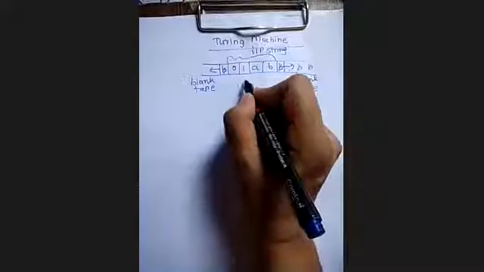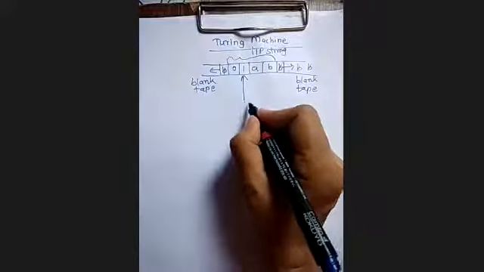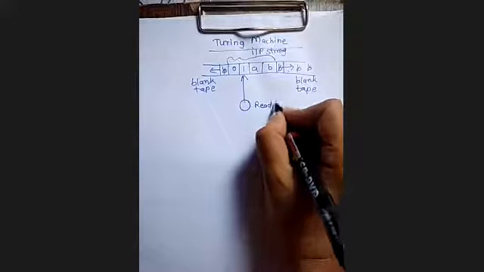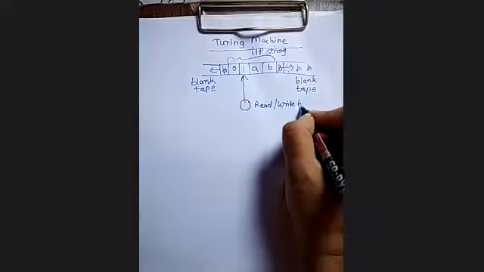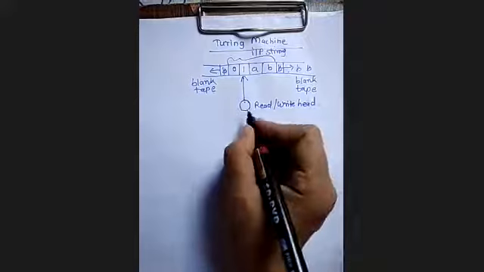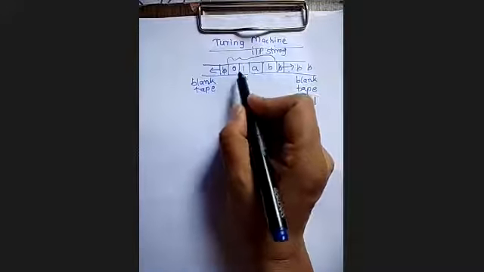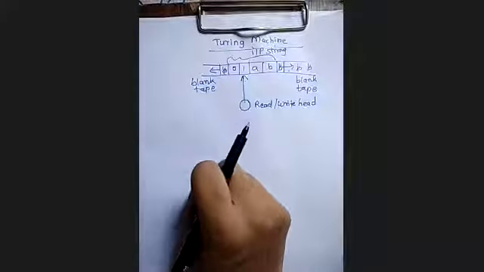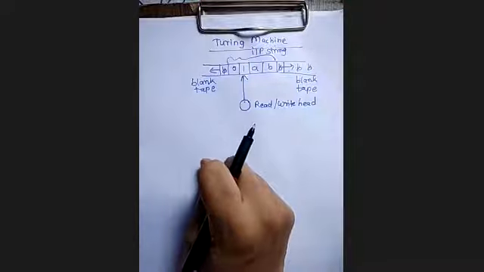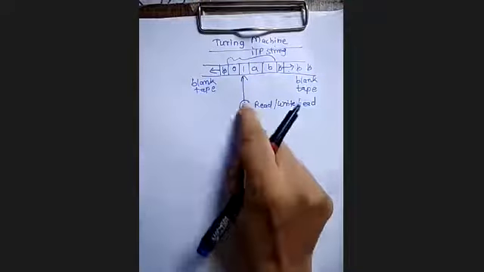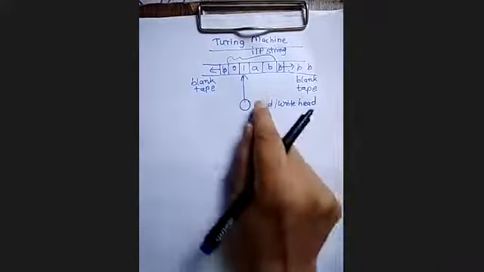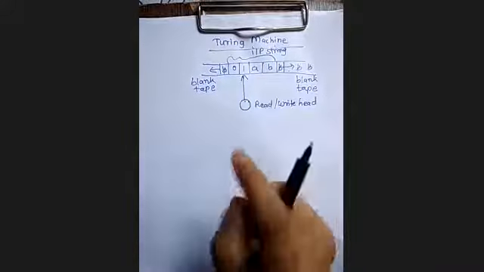Okay. So this is what we have now seen, the head. This is my head pointer. Here I am writing read as well as write head. So what does this indicate? Using this head, you can perform the read operation as well as the write operation. Up till now in finite automata and PDA, we can just perform the read operation, that is, we can just read the input symbol. We cannot modify the input string symbols, but here it is a read write head, so you can modify the symbols of the input string.